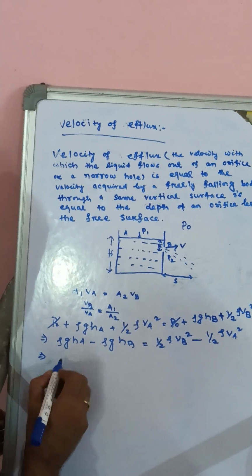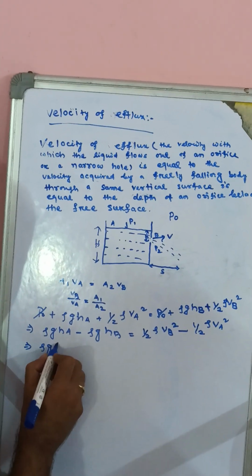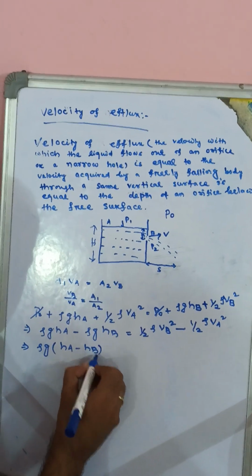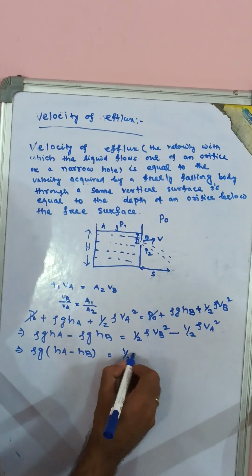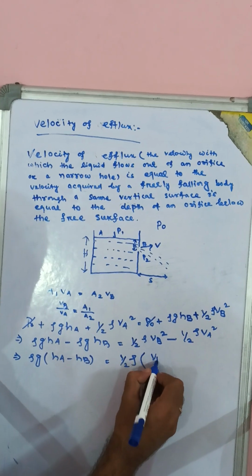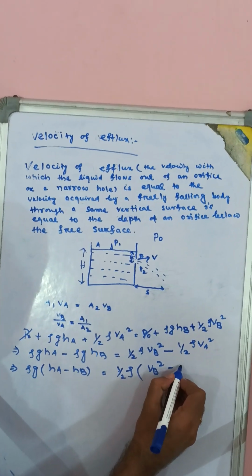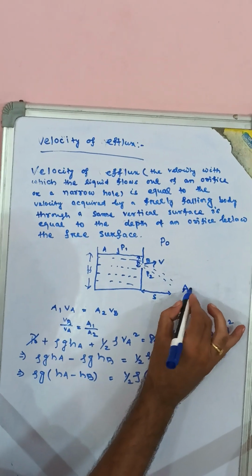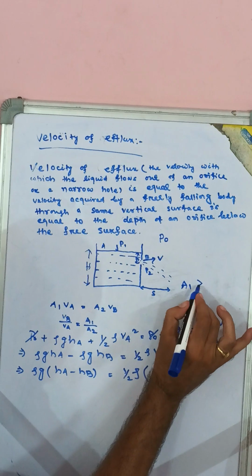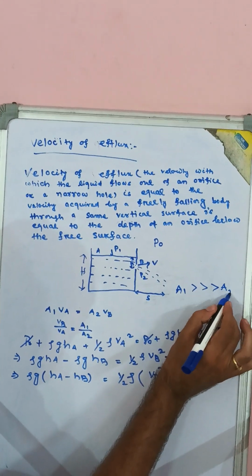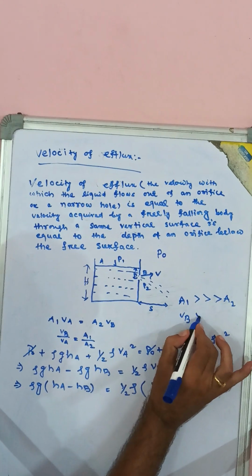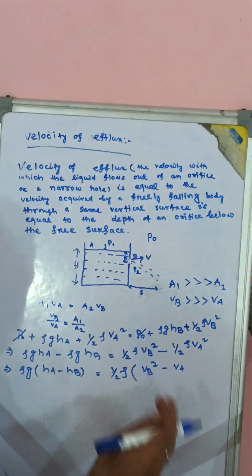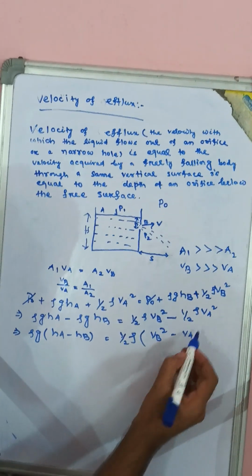This implies that rho g will be taken common, then hA minus hB is equal to half rho times vB square minus vA square. Then A1 is greater than A2 and vB is greater than vA, so vA square will be neglected.